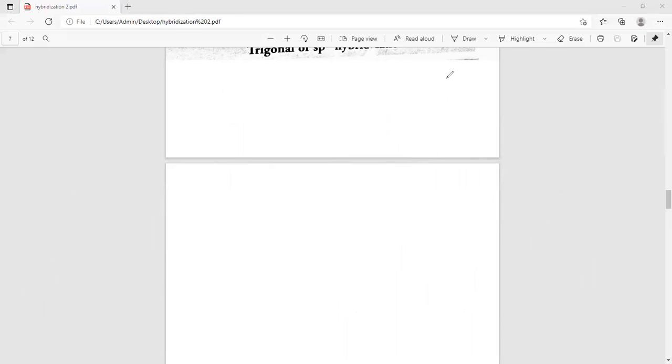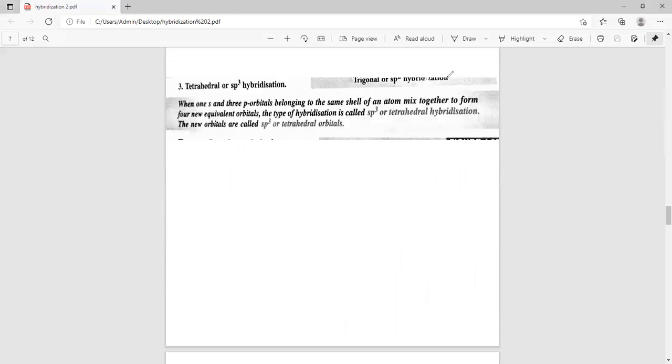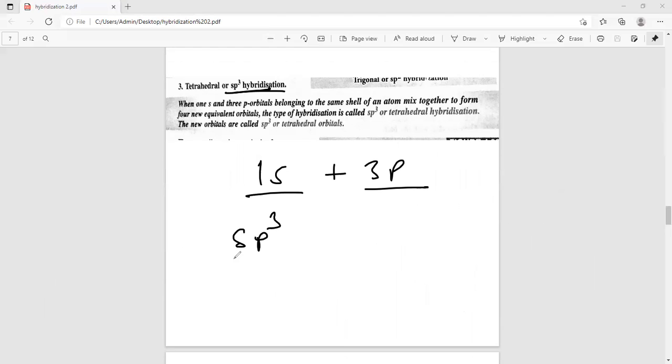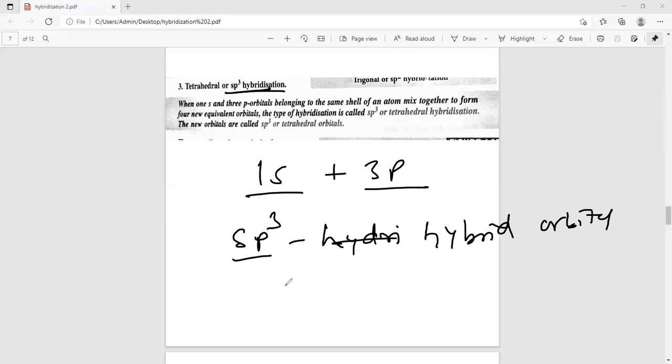Next one is sp3. As the name of hybridization says, 1s and 3p orbitals take part in hybridization. This is called sp3, and the new orbital is called sp3 hybrid orbital, right? And its shape is tetrahedral.